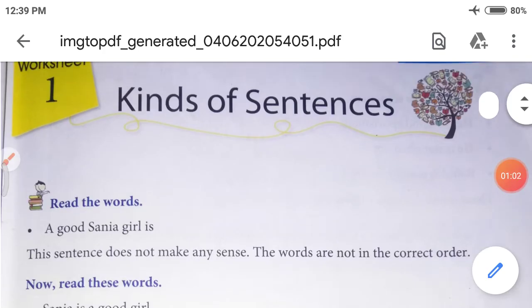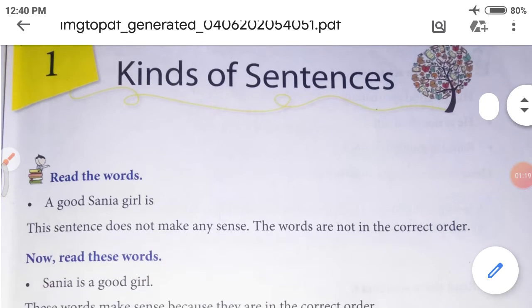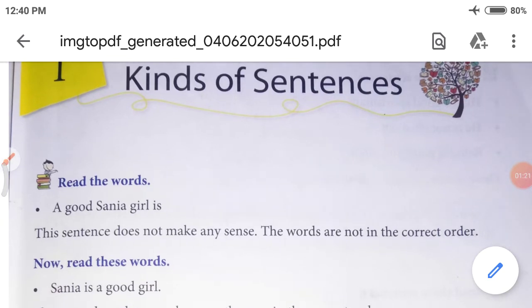So, here is chapter number 1, kinds of sentences. As I told you, there are many types of sentences which we already learned in the previous grammar lecture. But today we will revise it so we can connect with today's chapter. Let's see.